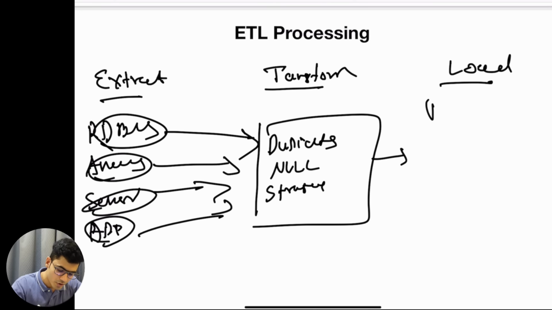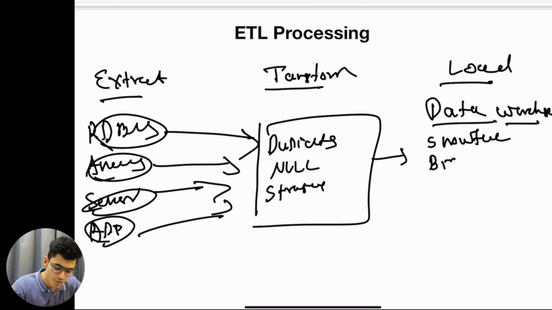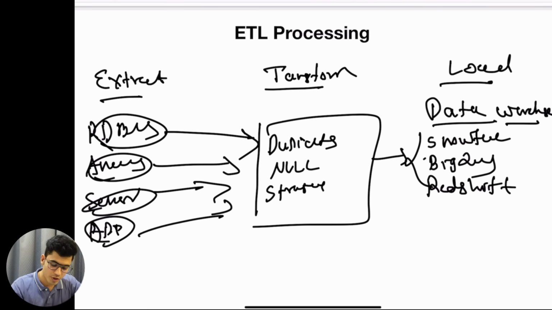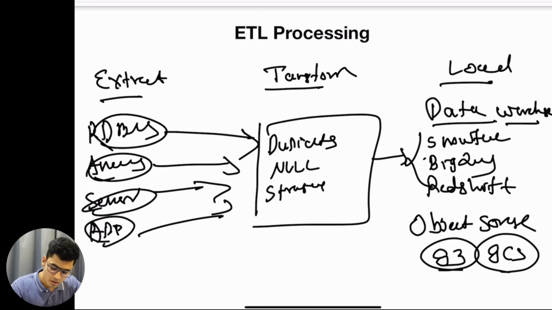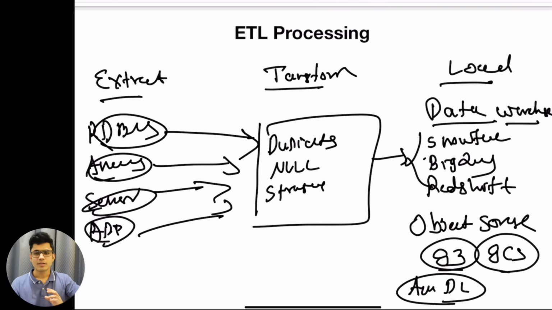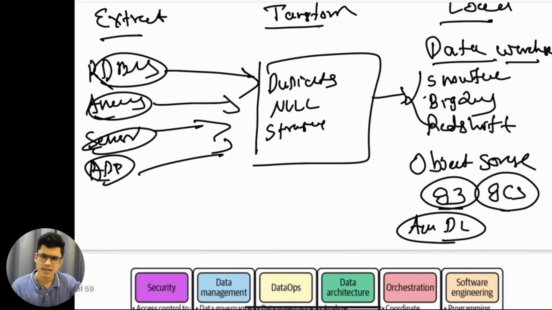Load can be to anything. It can be to a data warehouse. Data warehouses are like Snowflake. We have BigQuery, we have Redshift, a lot of different data warehouses. Or you can also store into object storage like S3, Google Cloud Storage, GCS, or the Azure data lake. We also have that. This is the core concept of ETL that we will also talk about one by one.